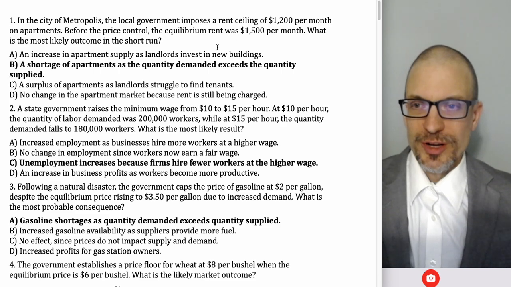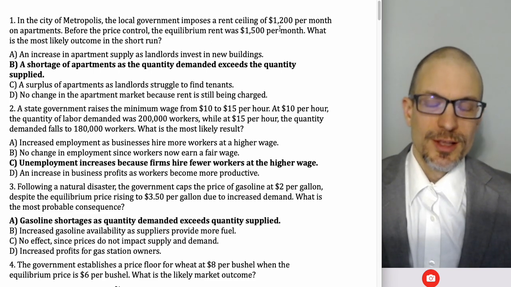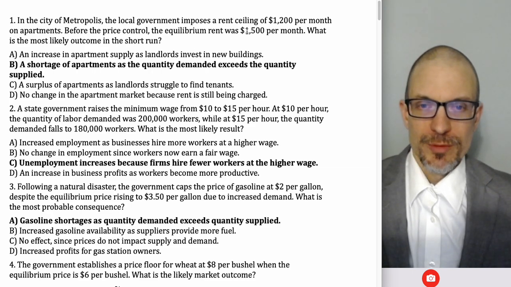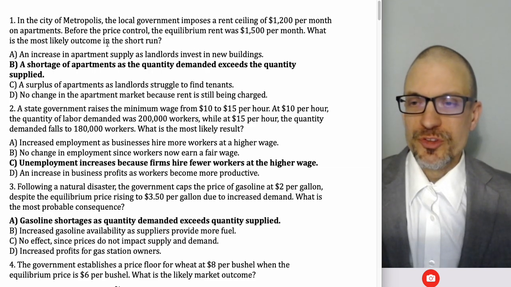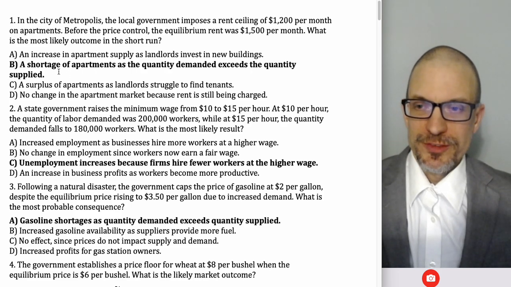Here's the first question. In the city of Metropolis, the local government imposes a rent ceiling of $1,200 per month on apartments. Before the rent control, equilibrium rent was $1,500 per month. What's the most likely outcome in the short run? The best answer here is that we're going to get a shortage of apartments because the quantity demanded is going to exceed the quantity supplied.